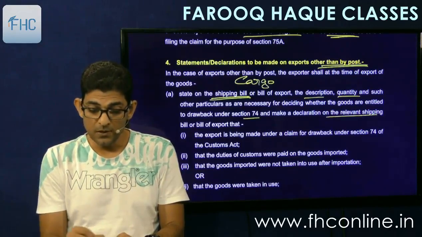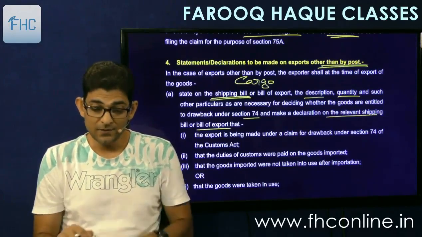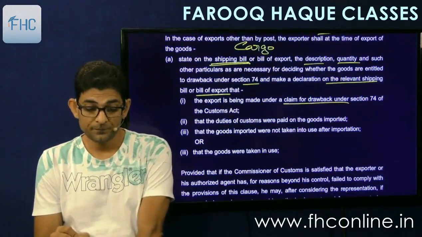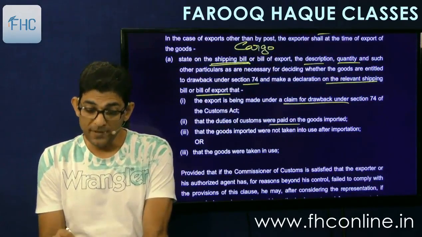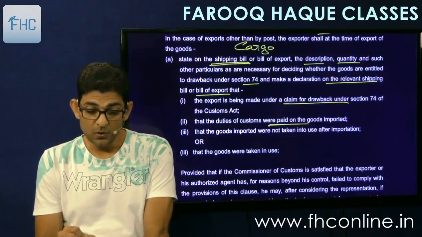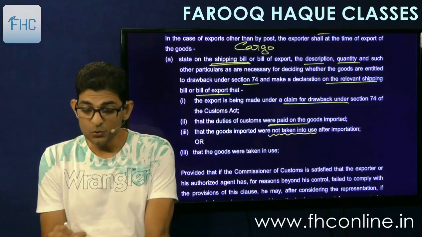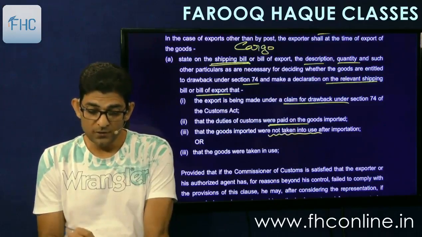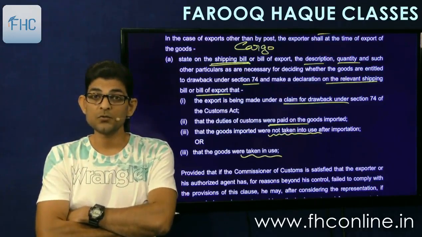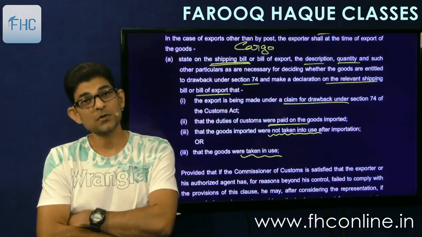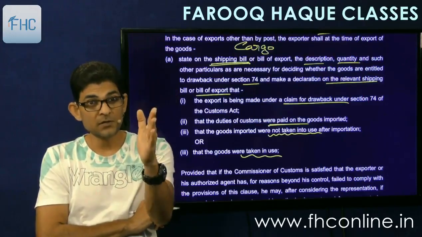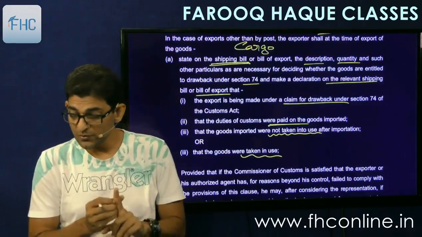make a declaration on the relevant shipping bill or the bill of export that the export is being made under claim of drawback under 74, that the duties of customs were paid on the goods imported, that the goods imported were not taken into use, or that the goods were taken into use. So if they are not taken, you write that they were not taken into use. If they are used, you write that it is used and the period of use, so that the percentages will be suitably reduced. Okay, so you give this declaration.